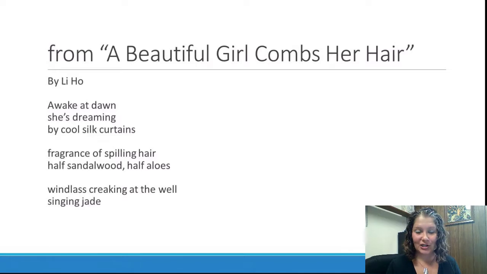From A Beautiful Girl Combs Her Hair. Awake at dawn, she's dreaming by cool silk curtains, fragrance of spilling hair, half sandalwood, half aloes, windlass creaking at the well, singing jade.